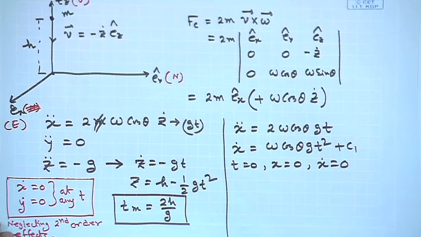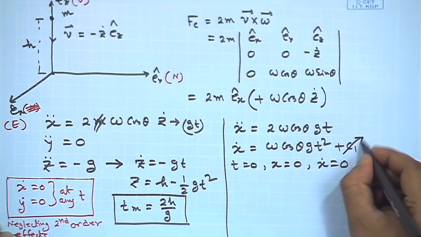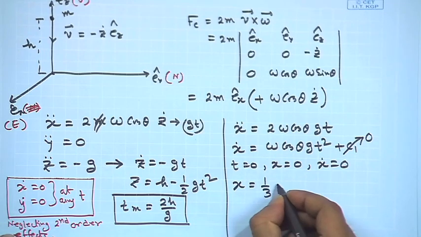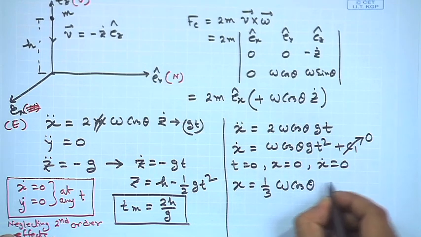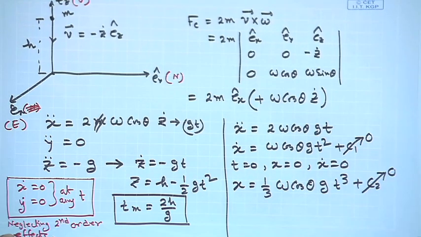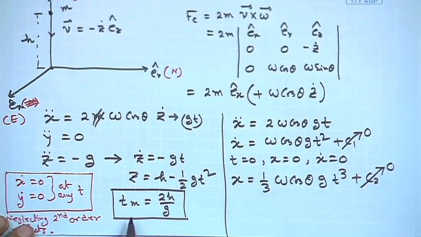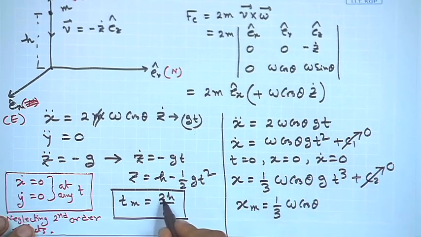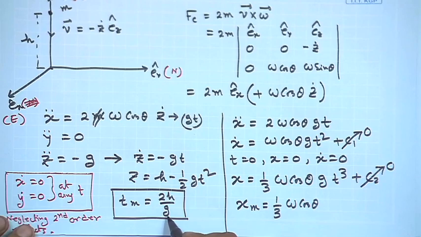So, we can use that x dot equal to 0, which immediately sets C1 equal to 0. Similarly, we can integrate it once more to get 1/3 omega cos theta g t cubed plus some C2, which we can also set equal to 0. So, the maximum deviation is when we put t equal to Tm, and we immediately see that this is nothing but omega cos theta, and then there will be a 2h cubed by g cubed, this will cancel out.